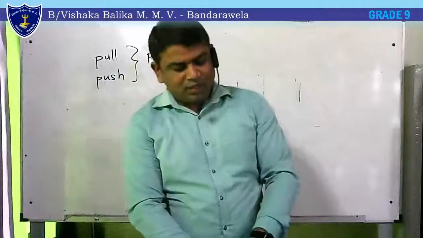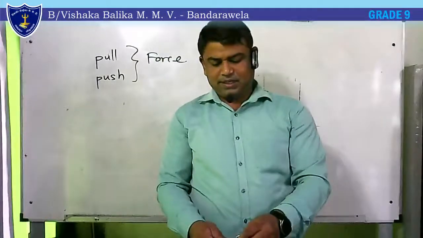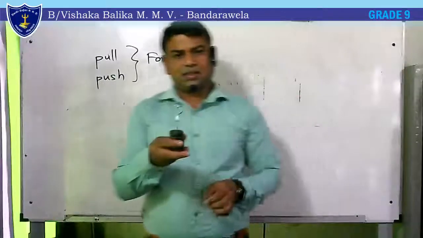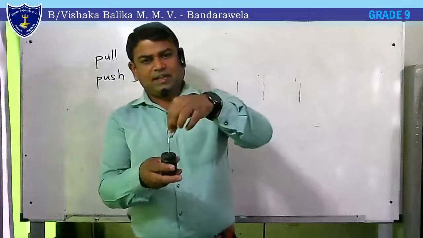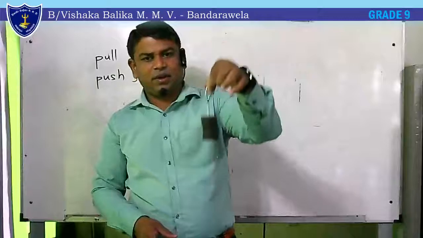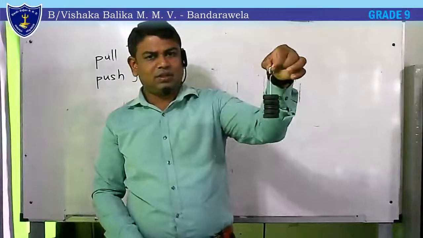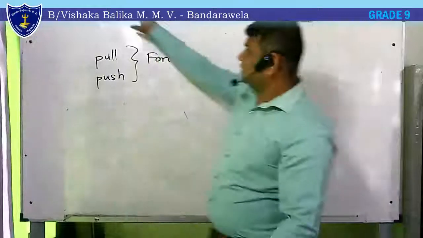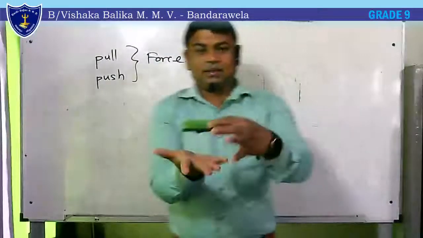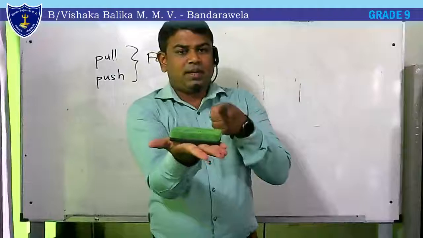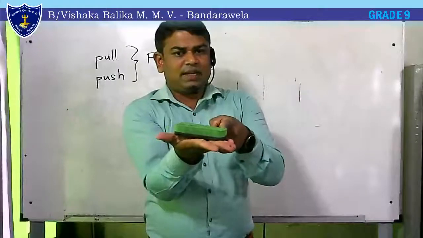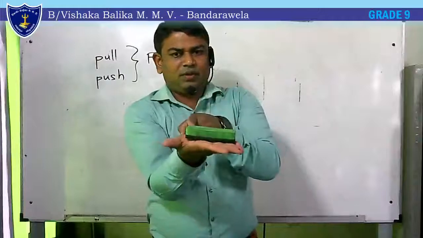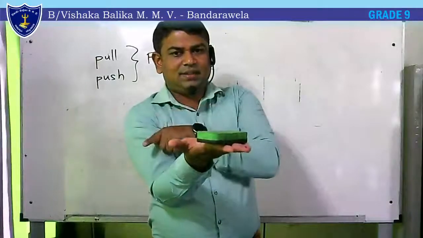And when we give a force on an object, let's see this weight set. When we give force on an object, there is always a point where we apply the force, the point of application, right? If this is the object, when I apply force from this side, it turns this way. If I apply the same force from this side, it turns the other side.